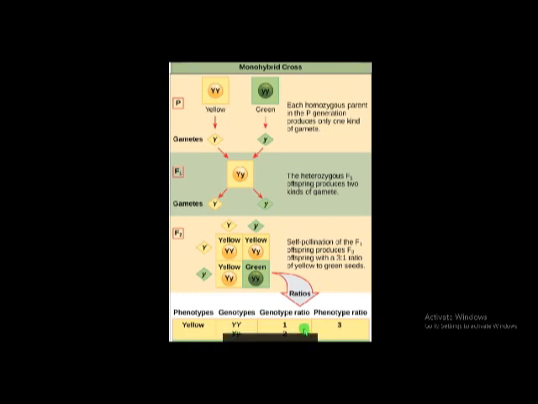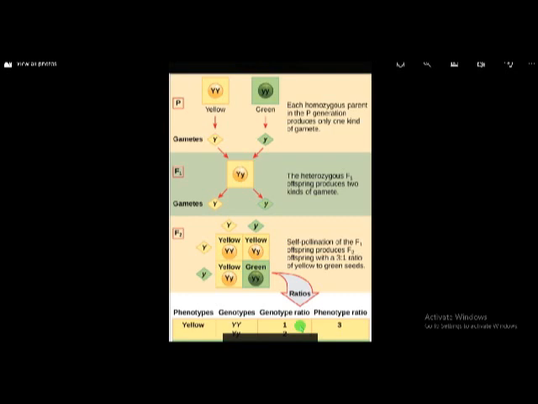Here it is genotypic ratio. Genotypic ratio means if we observe the genes, first one capital Y, it is one plant, and capital Y, small y, it is two plants, and small y, it is one plant. So if we observe the genes, that is called genotypic ratio.